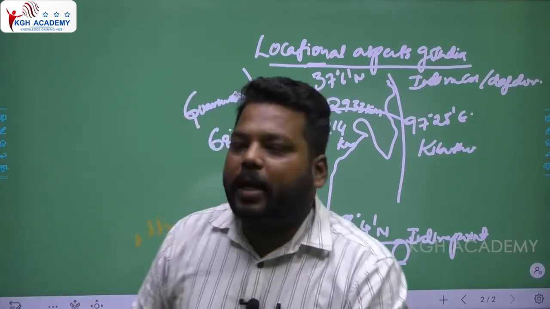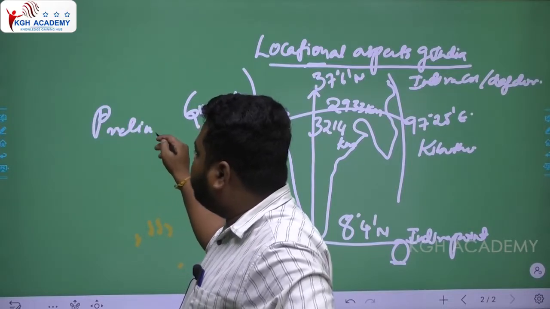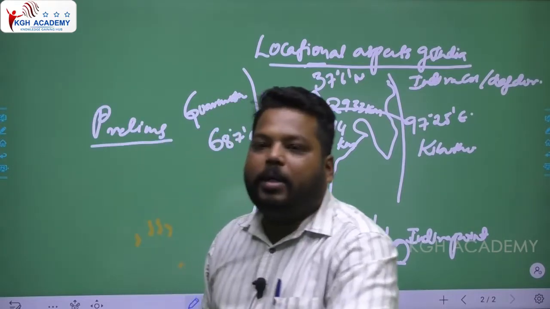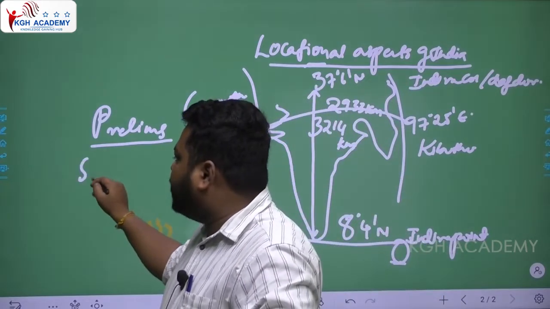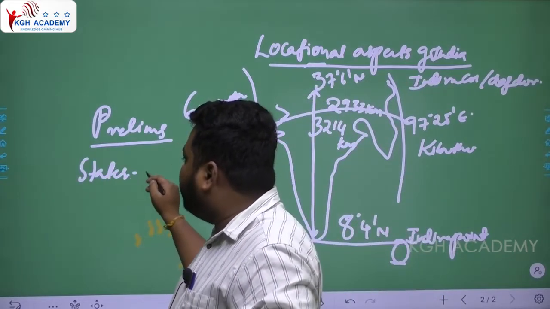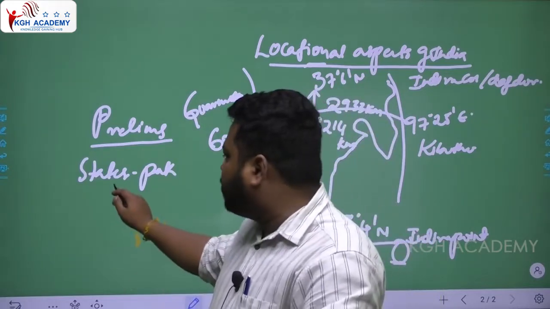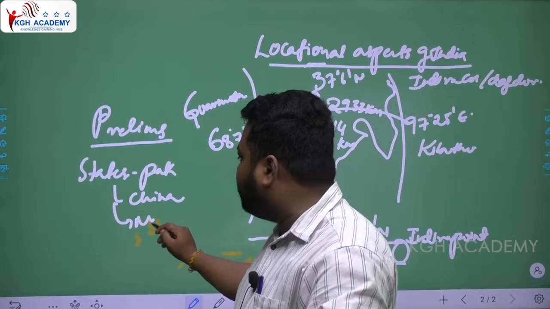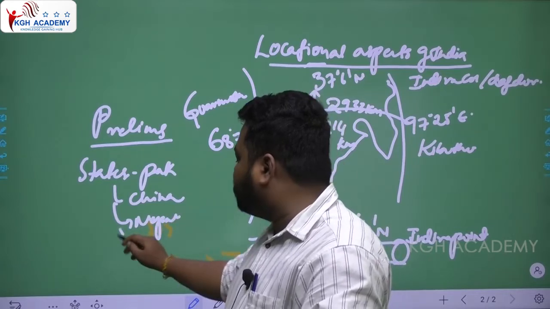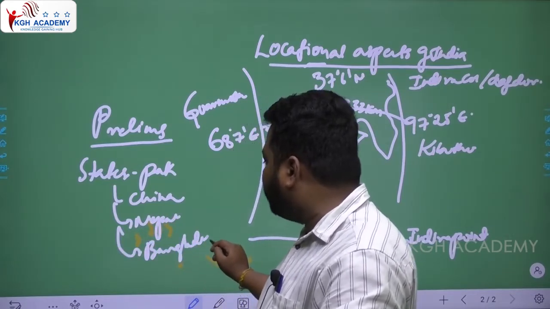So for the preliminary examination, what are the points you have to remember? See which states of India are bordering Pakistan. See the states which are bordering China. See the states which are bordering Nepal. See the states bordering Bangladesh. India shares its largest border with Bangladesh.